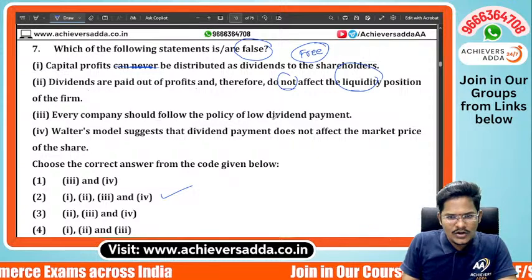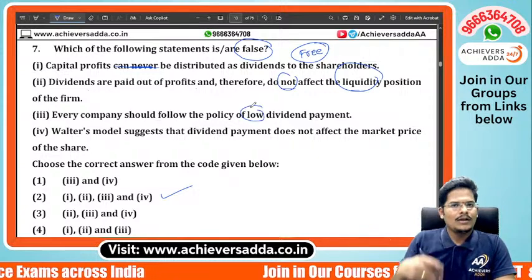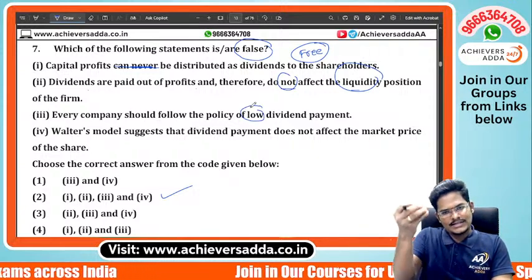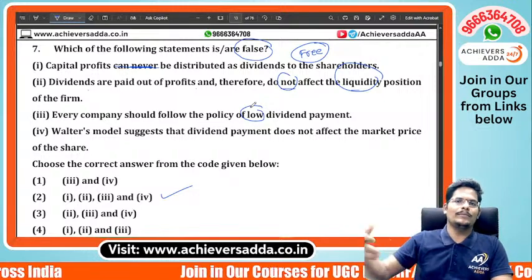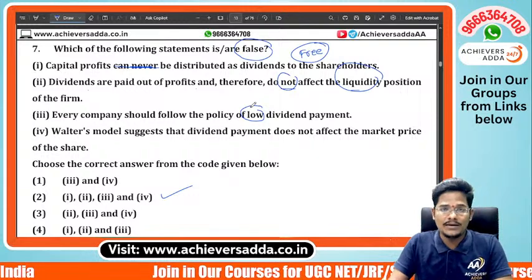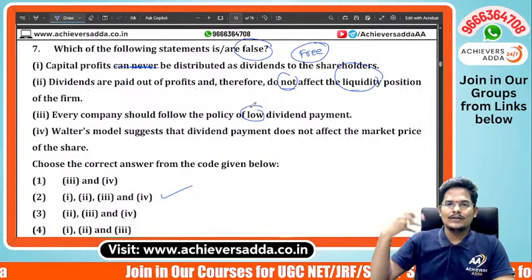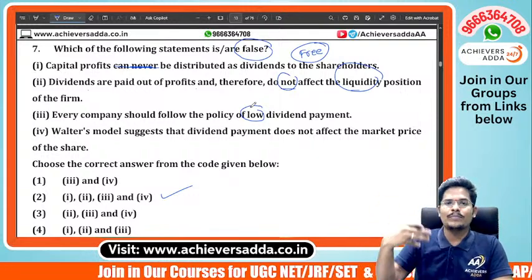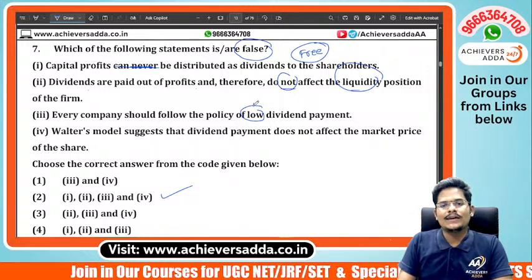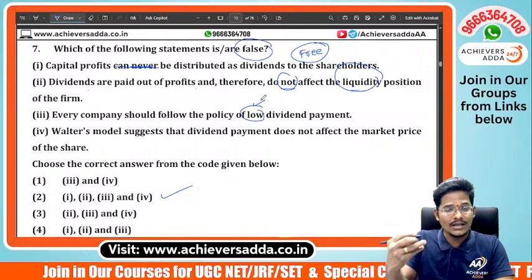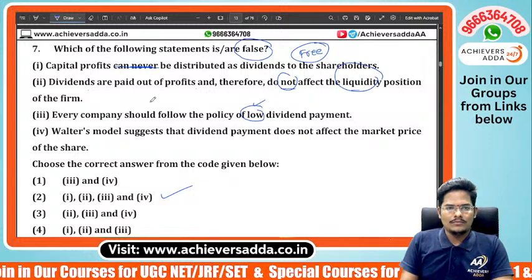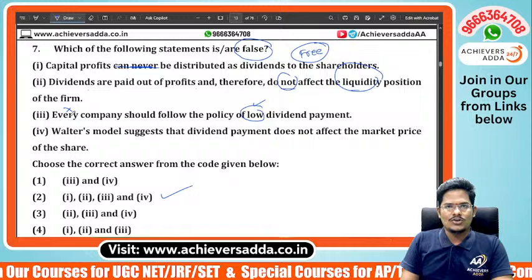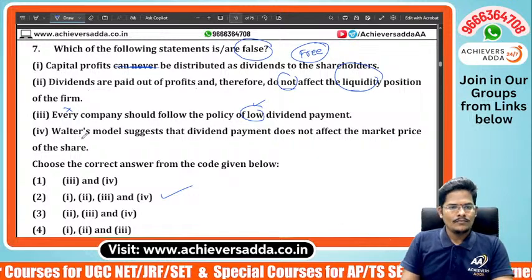Every company should follow the policy of low dividend. If there is only one policy, that is low dividend, then the market price of the company will be impacted in different periods of time. In the long run and in the short run, it will impact their market price if they go with a low dividend every time, even if the profits are available. So low dividend every time is not suggestible and not correct.